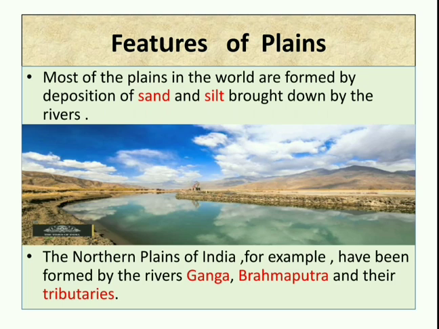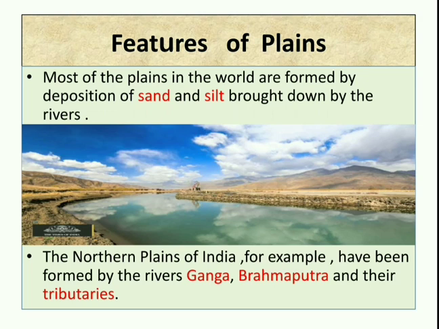Why? Because the slope is very little in the plain area and the material it carries is large, so it has to deposit the material in the plain areas, and as a result these plains are formed.